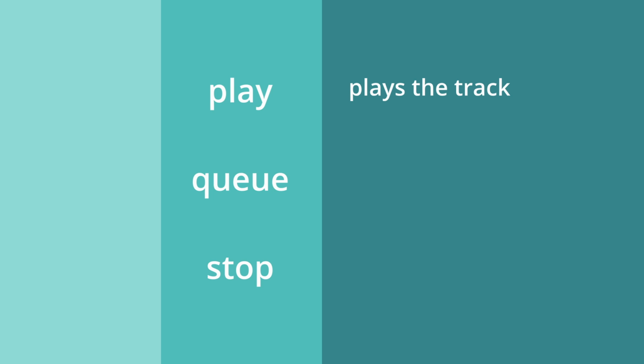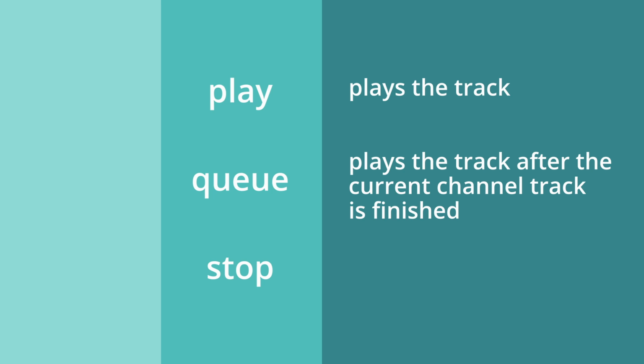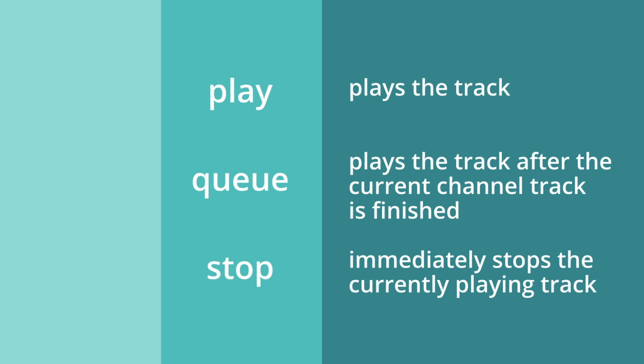Audio clips in these channels, minus that forbidden one, can be manipulated using the play, queue, and stop statements. Play plays the track. Queue also plays the track, but it waits until the previous audio clip in that channel is finished playing before it begins. And stop stops playing the audio.